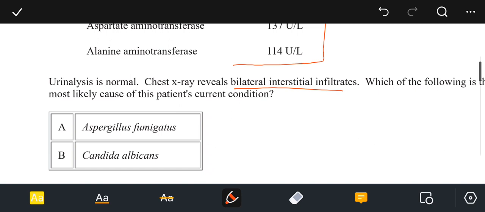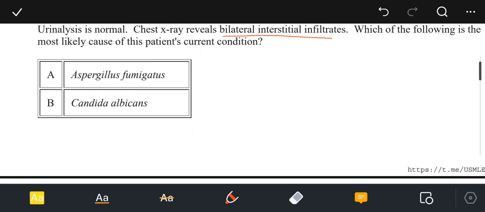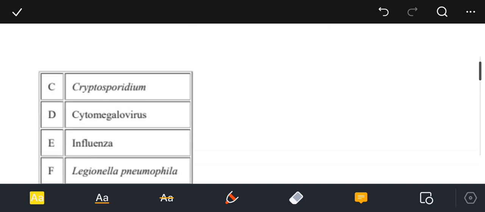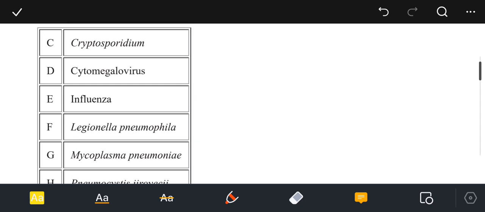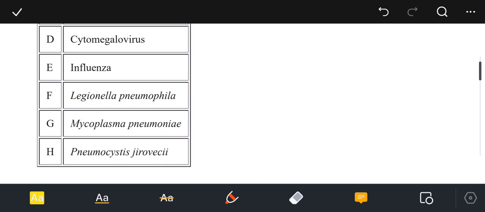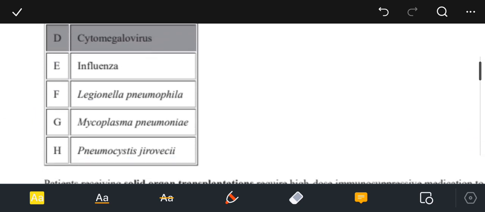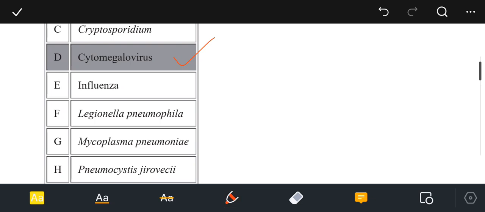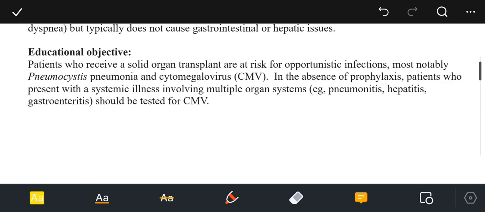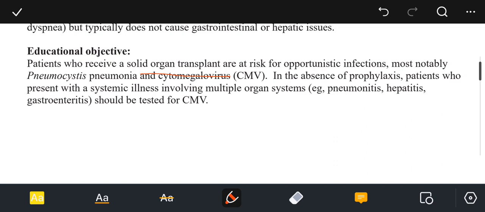Which of the following is the most likely cause of the patient's current condition? Options are Aspergillus fumigatus, Candida albicans, Cryptosporidium, cytomegalovirus, influenza, Legionella pneumophila, Mycoplasma pneumoniae, or Pneumocystis jirovecii, and the answer of choice is option D, that is cytomegalovirus. The educational objective of this question states that patients who receive solid organ transplant are at risk of opportunistic infection, most notably Pneumocystis pneumonia and cytomegalovirus. In the absence of prophylaxis, patients who present with a systemic illness involving multiple organ systems, like pneumonitis, hepatitis and gastroenteritis, should be tested for cytomegalovirus.